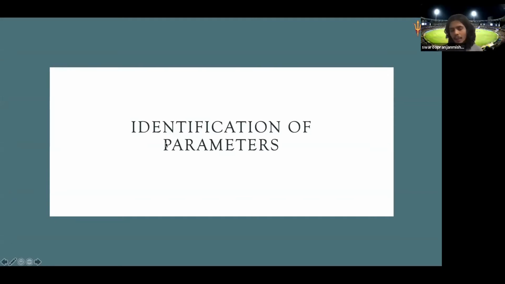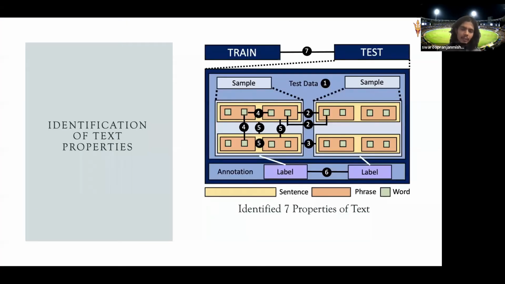Basically in power, we have parameters like, say, current or voltage, which actually impact the data quality, right? So here we are able to find out what is the textual property, the linguistic property or something like that, that actually affects the data quality. You have to find that, and that should be generic across tasks. So to answer your question, first we identify 7 properties of text that cover various possible interactions in a document or in NLP.